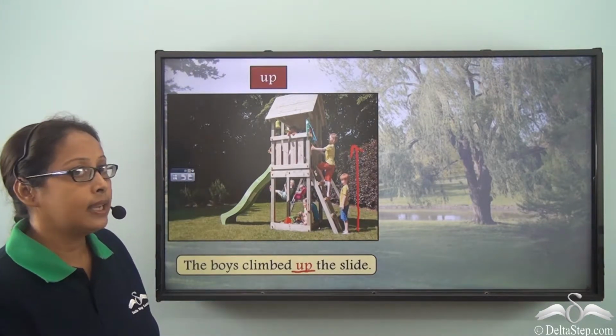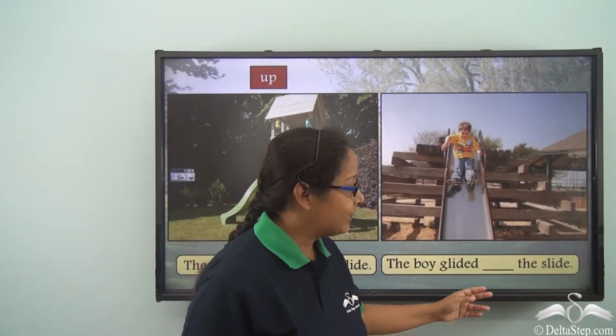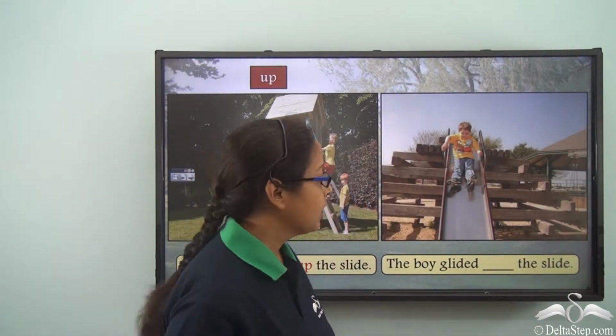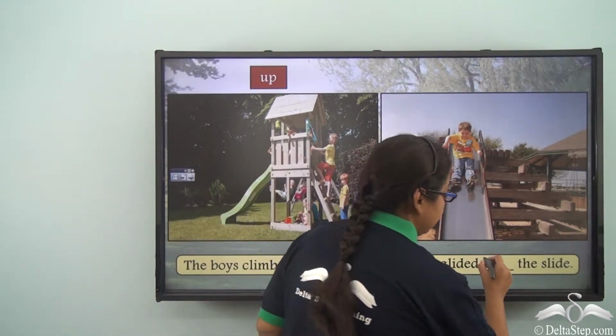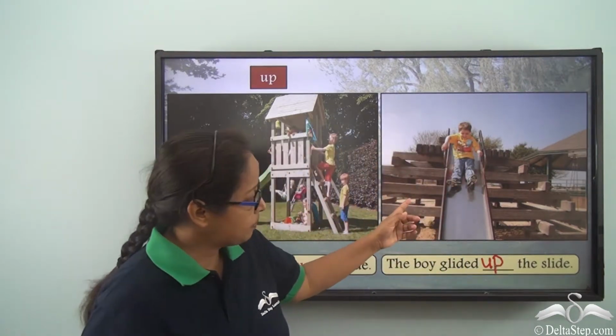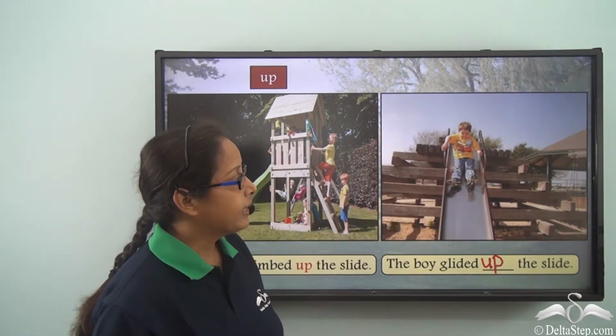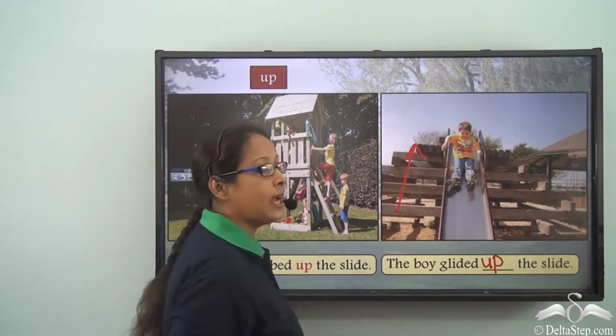Now, let's see another sentence. The boy glided dash the slide. So, can I say the boy glided up the slide? Let's see the picture. We can see that the boy is not moving upwards.